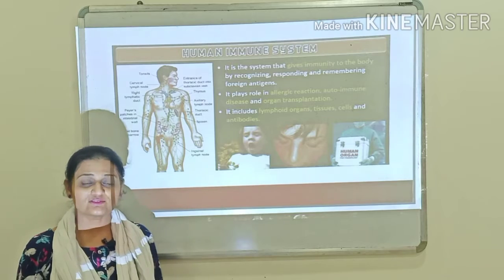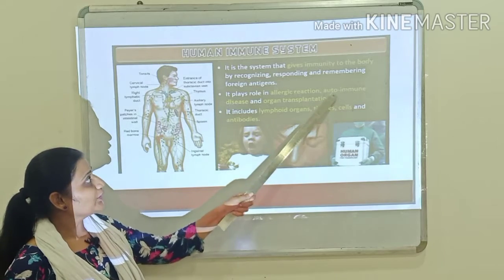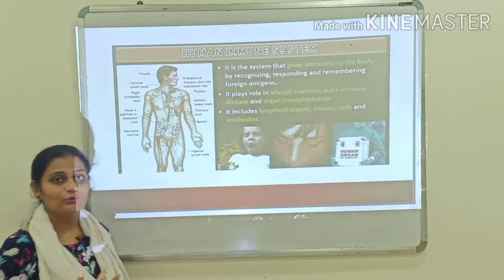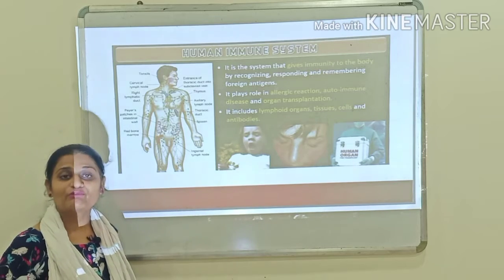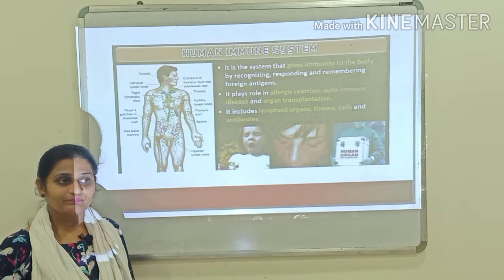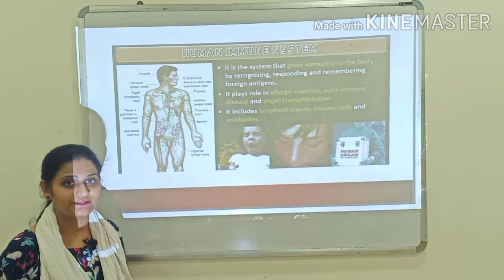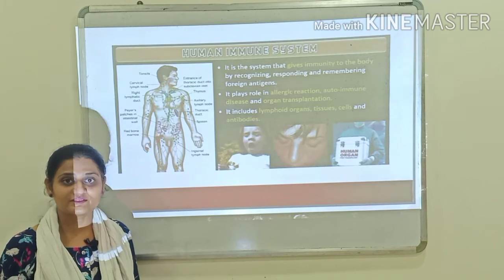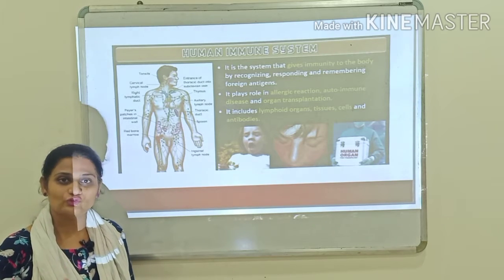Allergic reactions are the reactions in which the immune system functions abnormally. Autoimmune diseases, auto means self, ठीक है? तो हमारा खुद का immune system खुद के cells को destroy करेगा. That is called autoimmune disease. One example of autoimmune disease is rheumatoid arthritis, in which there is an inflammatory disorder which affects the joints of our body, that is joints of our legs and hands. Okay, lupus, this is another autoimmune disease in which the immune system will destroy its own tissues.